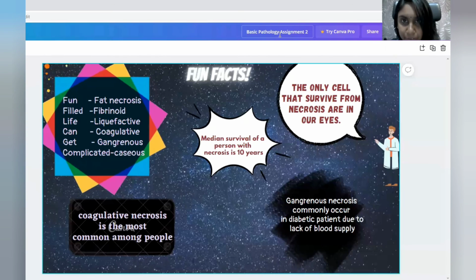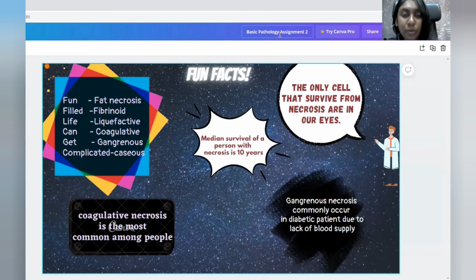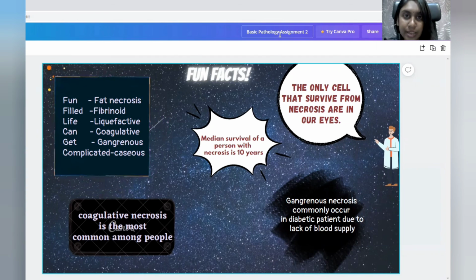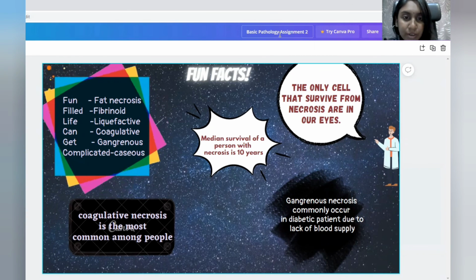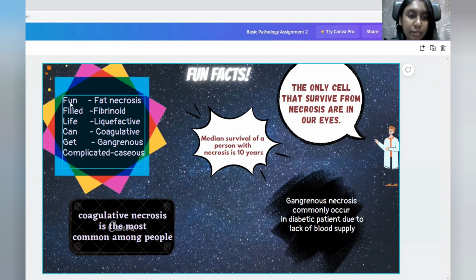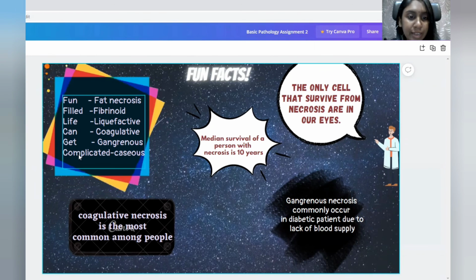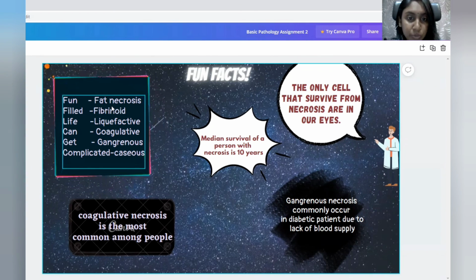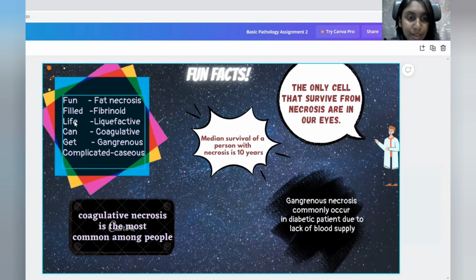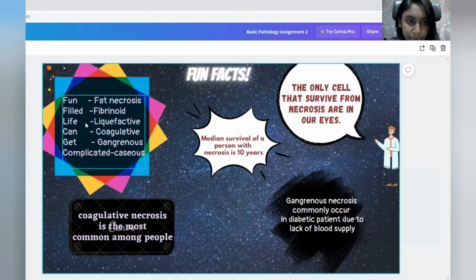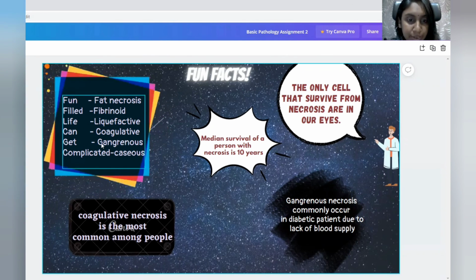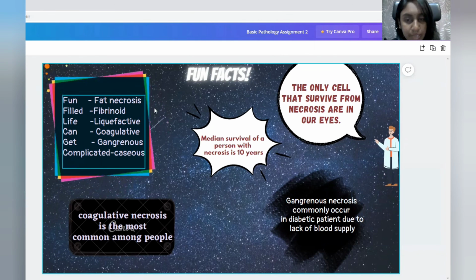There are some fun facts about necrosis. If you want to understand and memorize necrosis more, we can use this mnemonic. "Fun-filled life can get complicated": fun is fat necrosis, filled is fibroid, life is liquefactive, can is coagulative, get is gangrenous, and complicated is caseous.